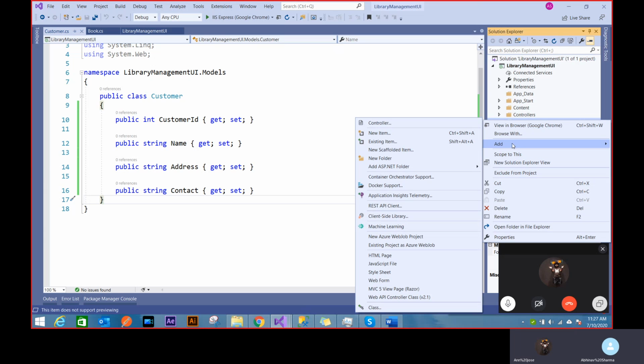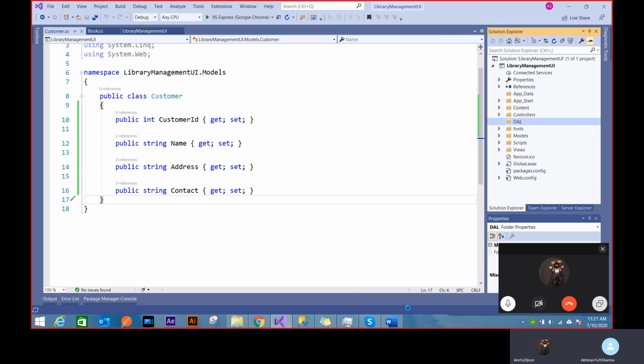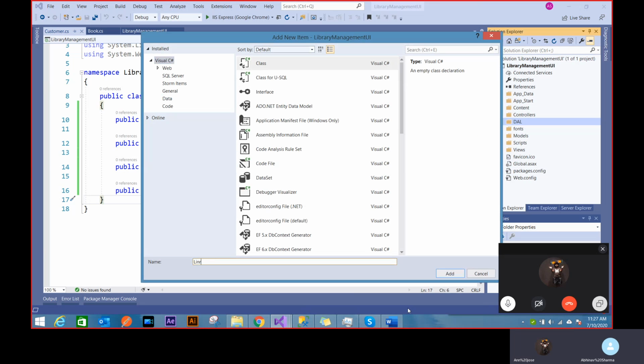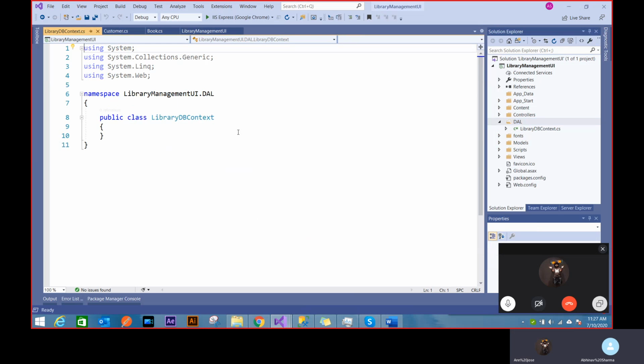And what I'll do is I'll create a class which I'll call library. You can name it anything. I'm calling it LibraryDbContext, because how we deal with the database, the whole database, Entity Framework is using a DbContext. So therefore, I'm naming it LibraryDbContext, and I'll show you why. And inside this, I'll derive it from the DbContext class. It's not coming, but as soon as I write it, I put a control dot, so it should give me some suggestion.